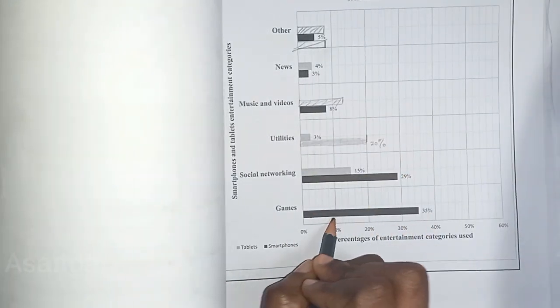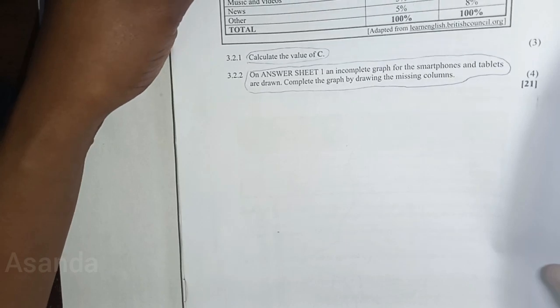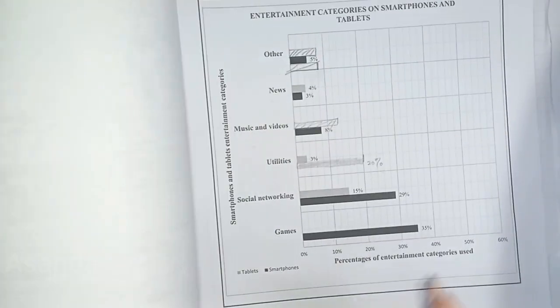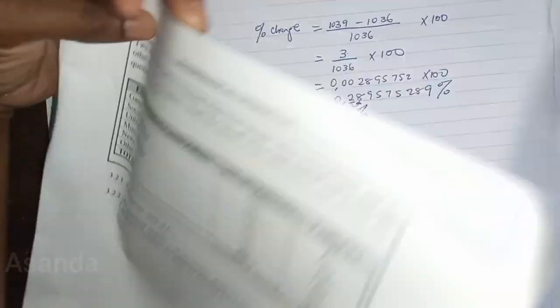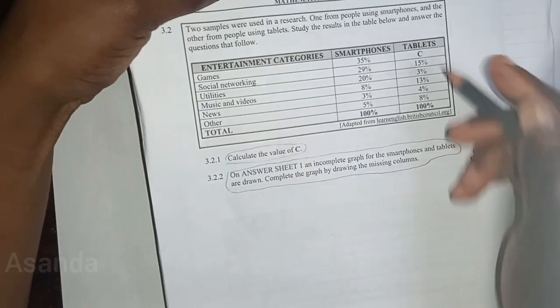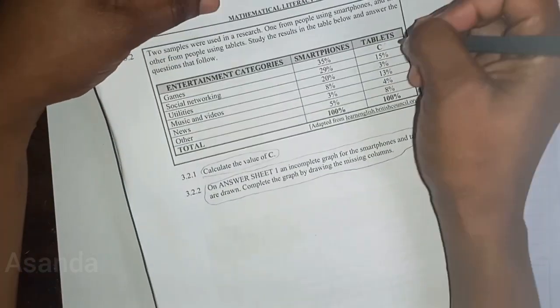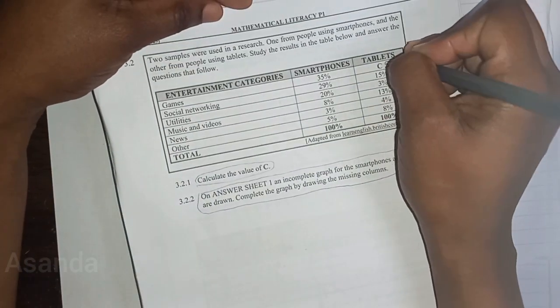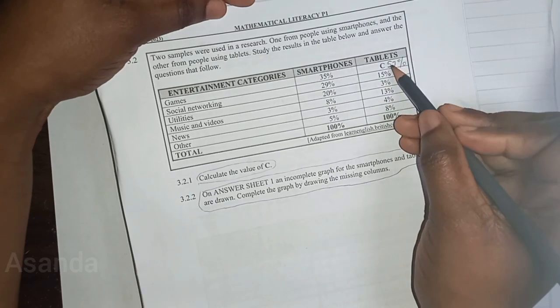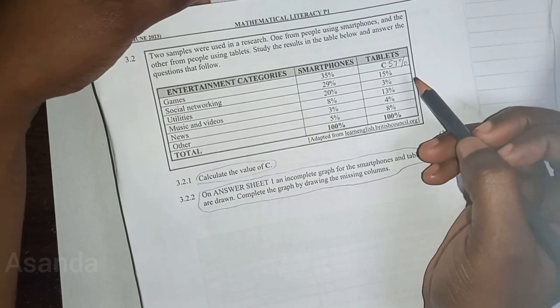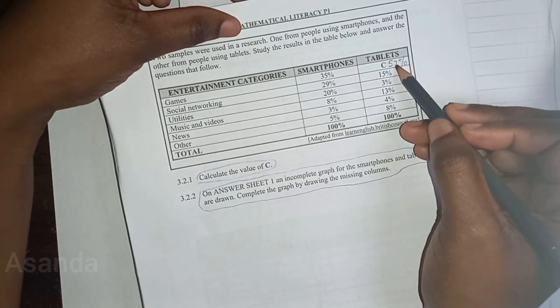And then we go to the last one here, which is games. Okay, games is 57. We said it's 57. We calculated it, remember? We calculated it and we said it's 57 by minusing everything, and we're left with C, and it's 57. So always write it. Forgot to say that. Always, once you've calculated an unknown on the table, always write it, because you're going to forget and you're just going to do everything else and be like, oh, done, right? So always write it there on your thingy.